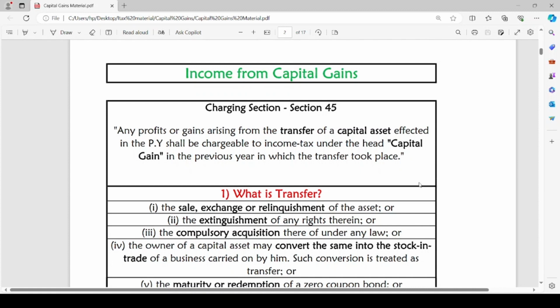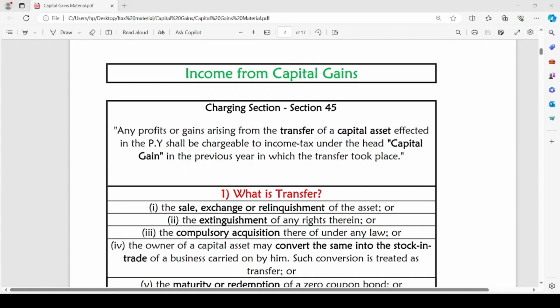Few important points to notice are the word transfer and the term capital asset.